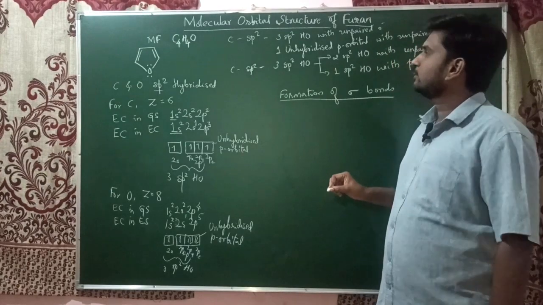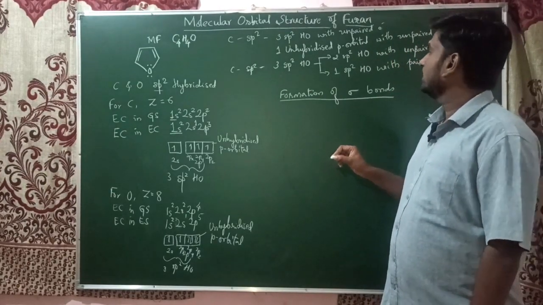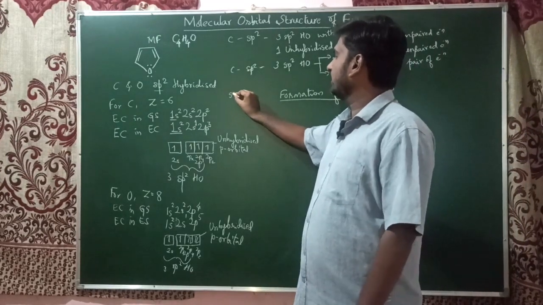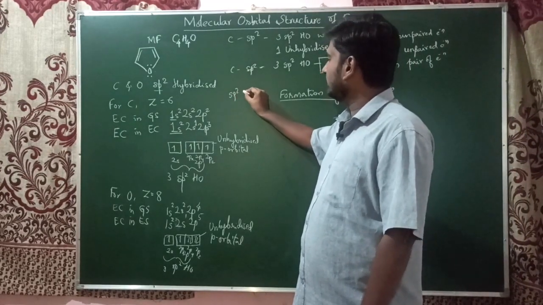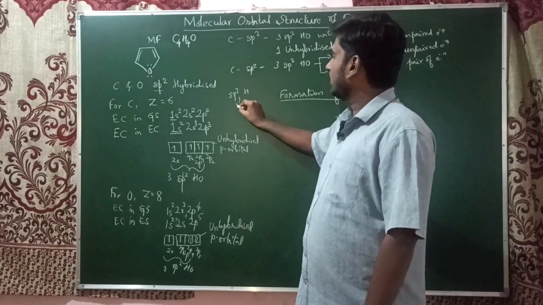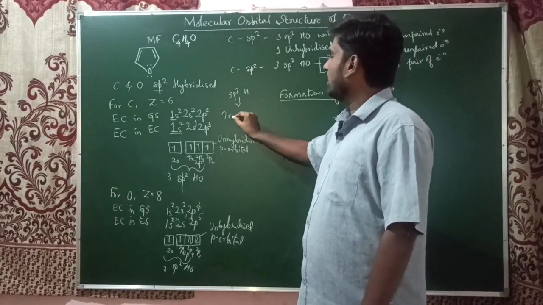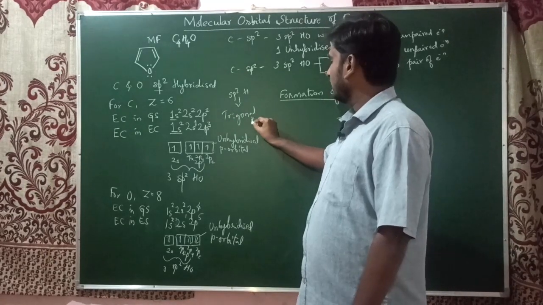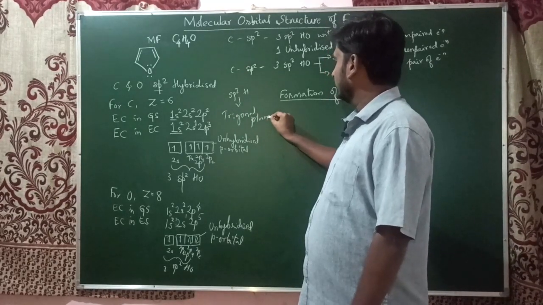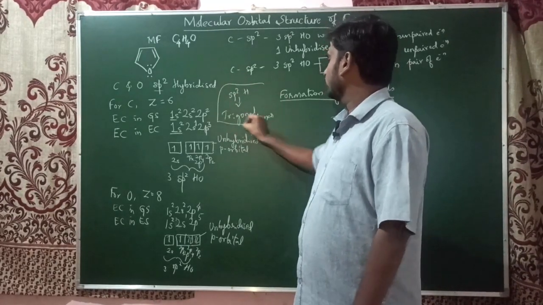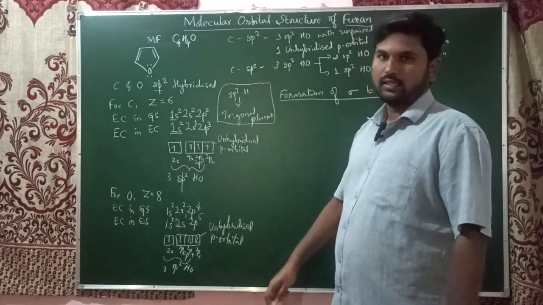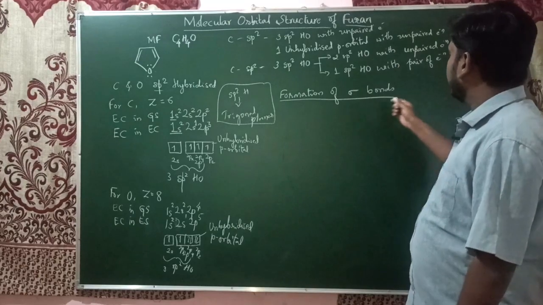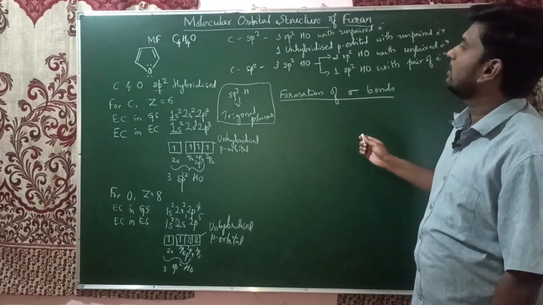You know, as both carbon and oxygen are sp2 hybridized, the geometry will be trigonal planar. You know the geometries from earlier hybridization classes. So now let me write the sigma bond formation.